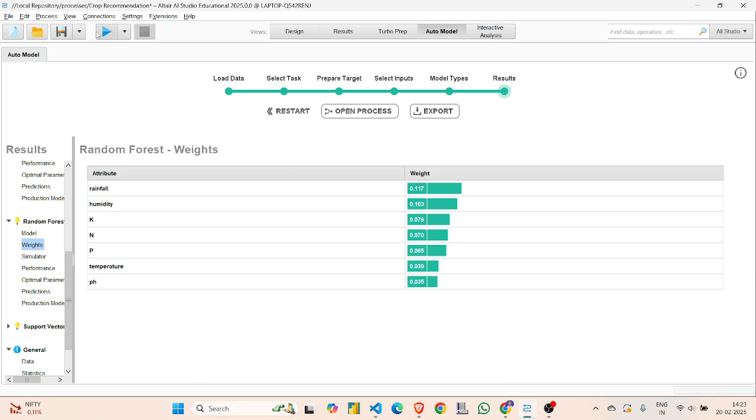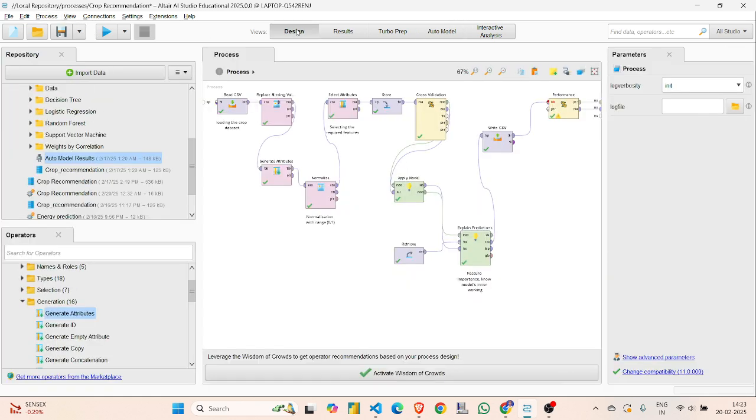So this was the AI Studio, where we can design our custom process to make predictions and create a model in the workflow for betterment of crop prediction, which can help farmers grow crops accordingly by seeing the data and values.